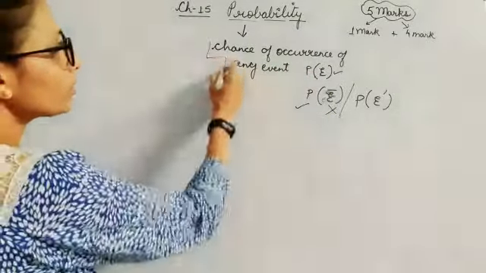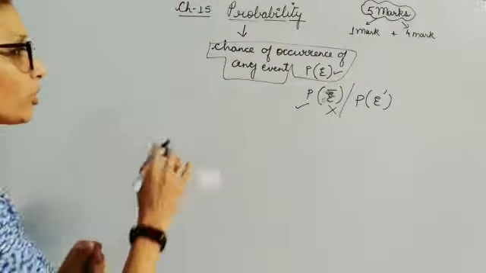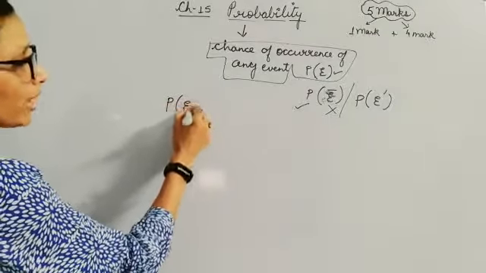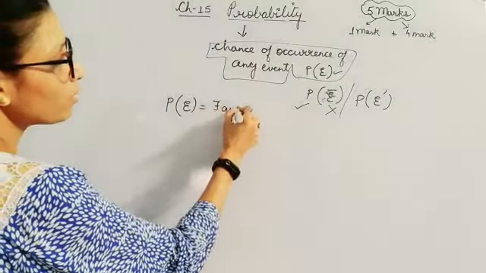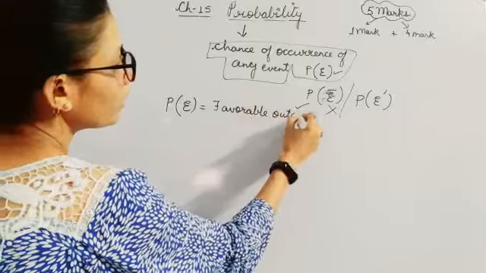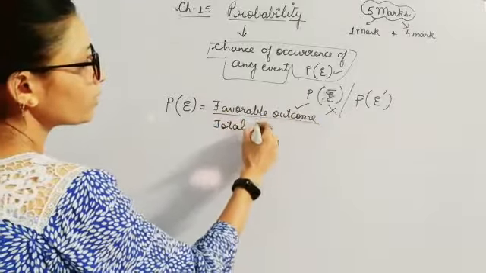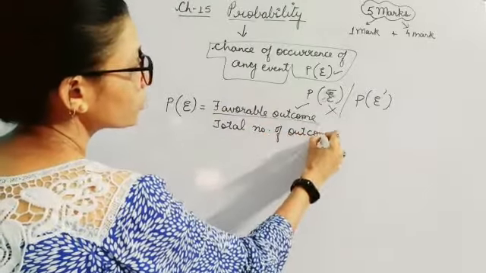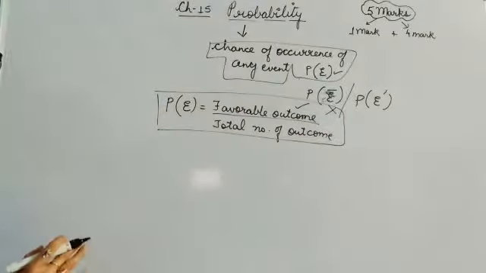Now this is the definition that you are going to remember, and then a formula which you have also read in class 9. Probability of happening of any event is equal to favorable outcome upon total number of outcome. So this is the formula you are going to use everywhere in every question.